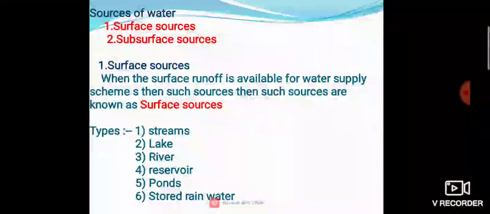How do streams form? Streams form mainly in the rainy season. How is it formed? Due to runoff, and mainly here the water is much more due to rainfall. Then there are mountain areas. After that, lake. How is a lake formed?